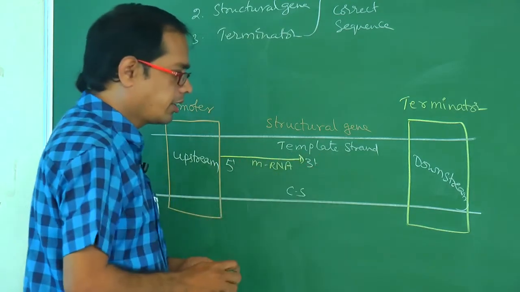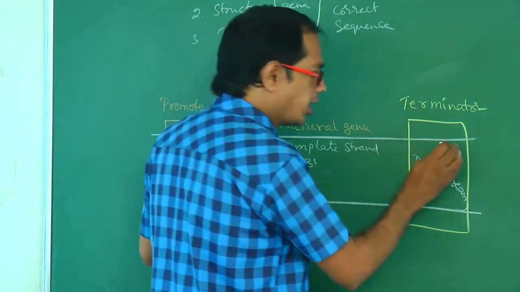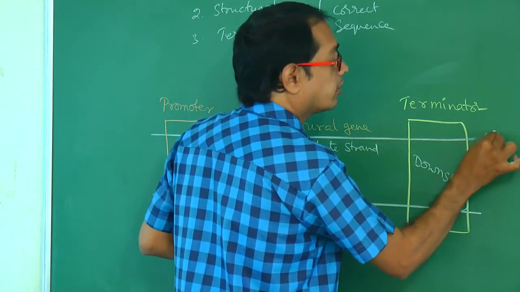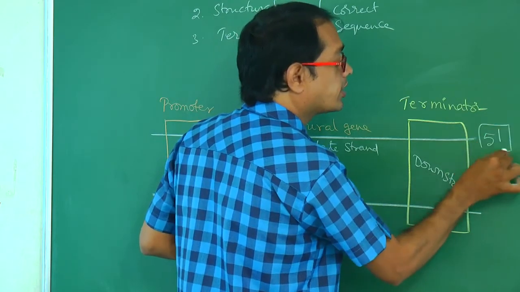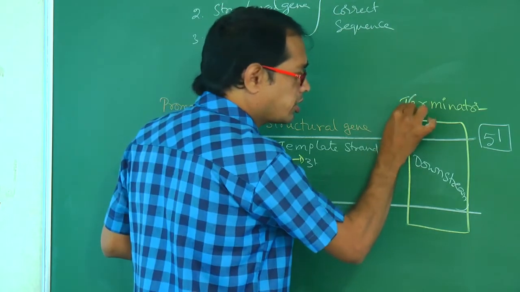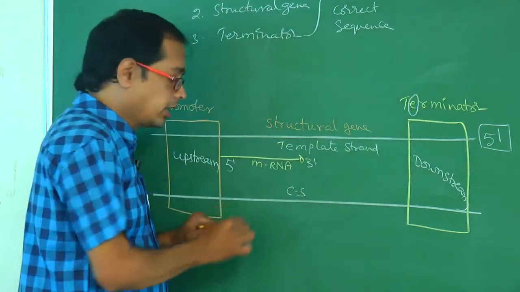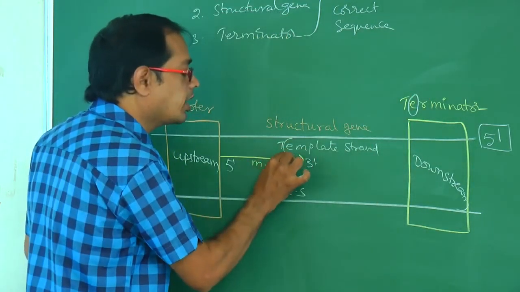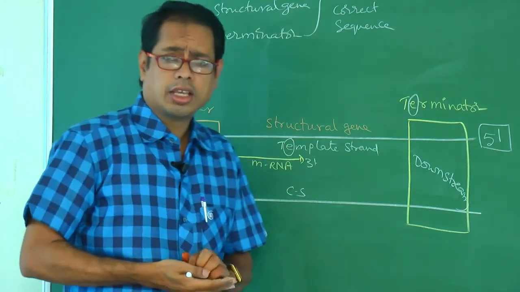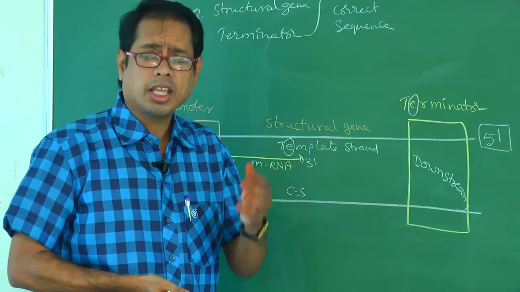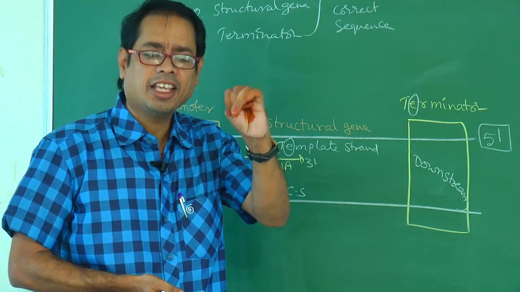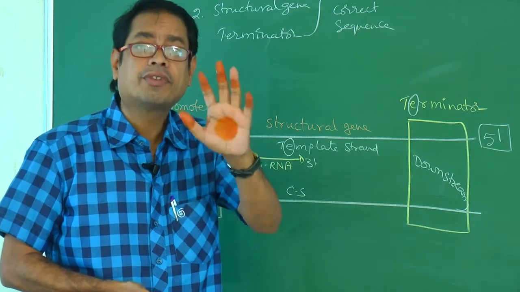Okay, right. So the terminator is located at this 5' end. How can you remember? Terminator, E sound is there. Template, E sound is there. This E in ABCDE, which letter is it? The 5th letter.